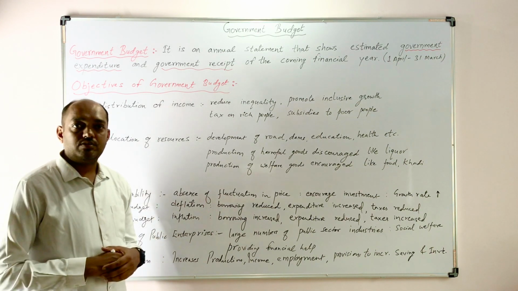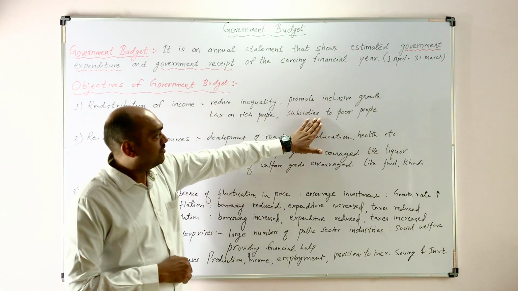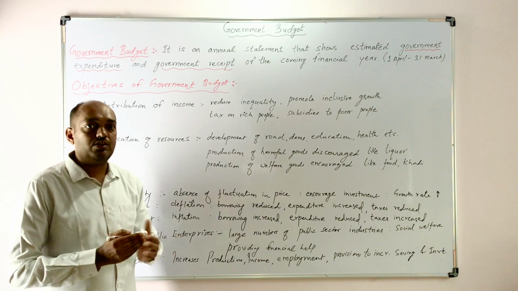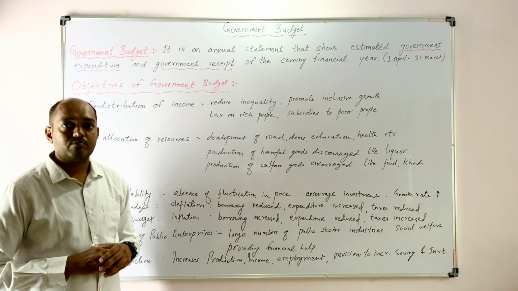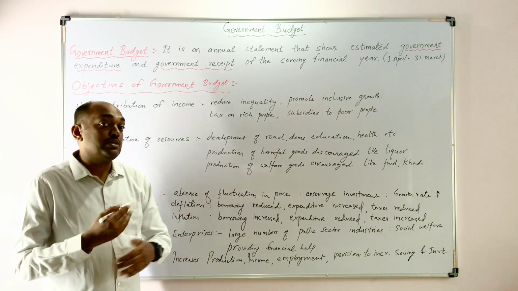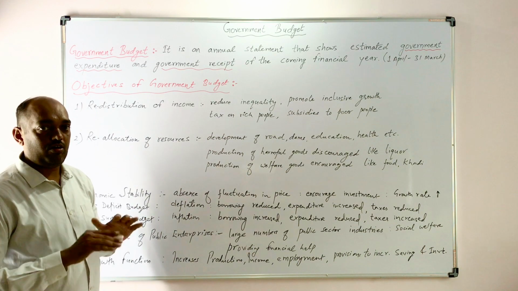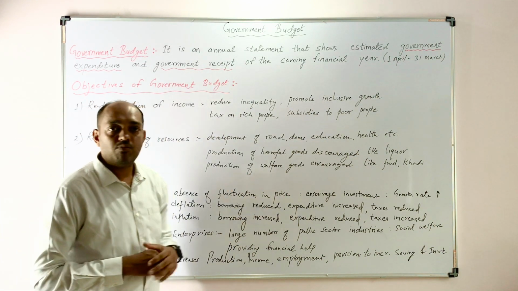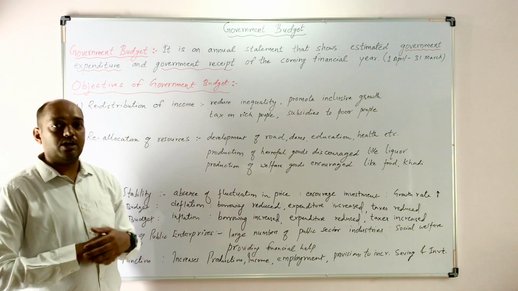Old age pension, this type of expenditure the government conducts for the poor people. So the government wants to increase the purchasing power of the poor people, and that's why the government prepares the budget accordingly. So the government imposes more taxes on rich people and gives subsidies to the poor people. In this way, the government is redistributing the income.